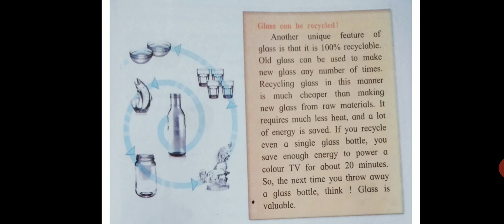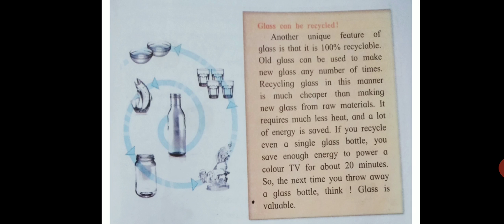Next, glass can be recycled. Another unique feature of glass is that it is 100% recyclable. Old glass can be used to make new glass any number of times. Recycling glass in this manner is much cheaper than making new glass from raw materials.